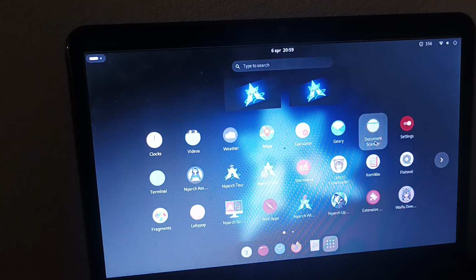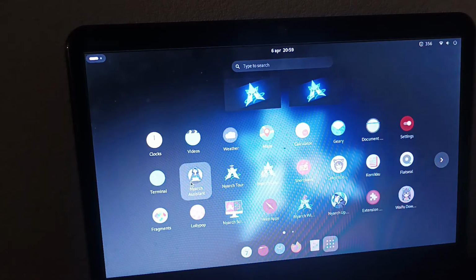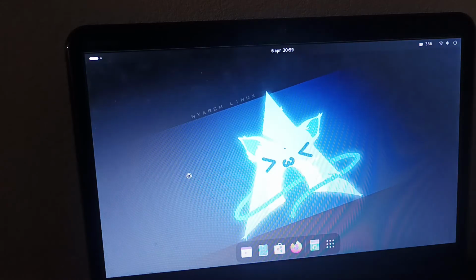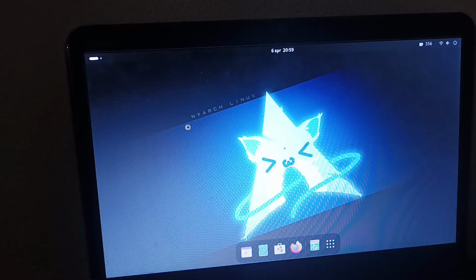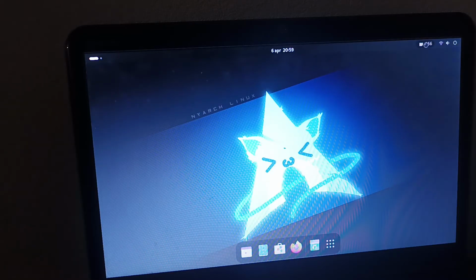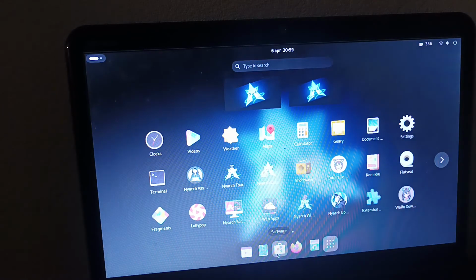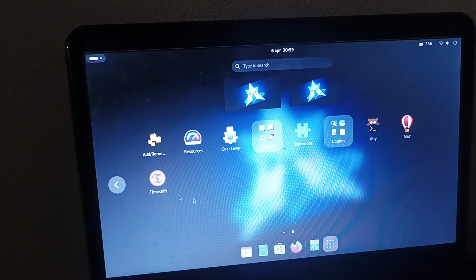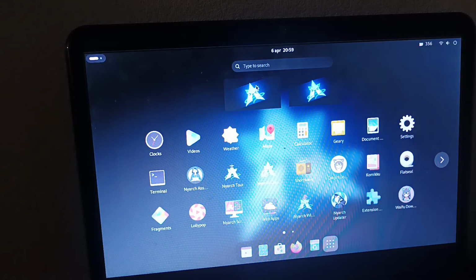Okay, let's try out all this stuff. First up, let's try Nyarch Assistant. Okay, let's boot it up. 356 updates. I should pacman -Syu this. The icons just changed. Why did the icons change all of a sudden? Okay.